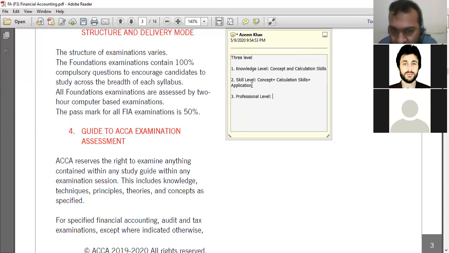Application is about applying the knowledge on a given scenario. For example, you are studying how to prepare an income statement. So you are studying that first of all we start from the revenue, then we deduct cost of sale, then we find the gross profit, then we come to the other expenses and other income, and at the end we find the net profit. Now this is the knowledge you have learned. Now the examiner will give a scenario to you that we have a revenue of that much, cost of sale that much, operating expense that much with some adjustments, and you have to find the net profit. Now what you are doing, you are applying your knowledge on the given scenario and finding the net profit. Clear or not?